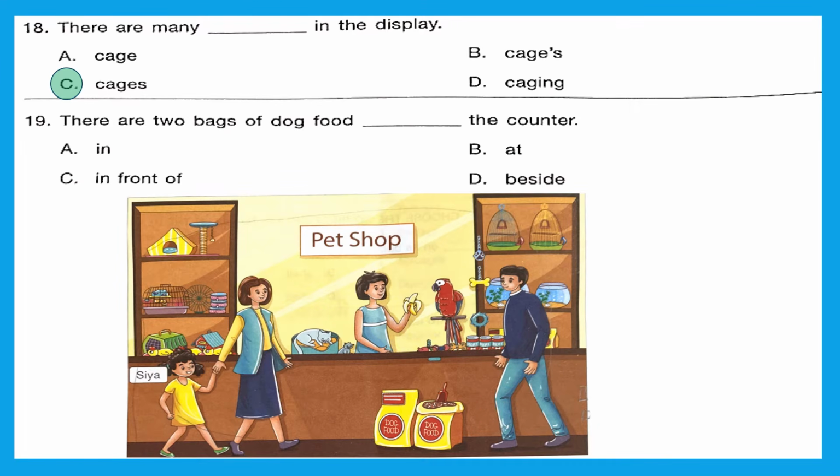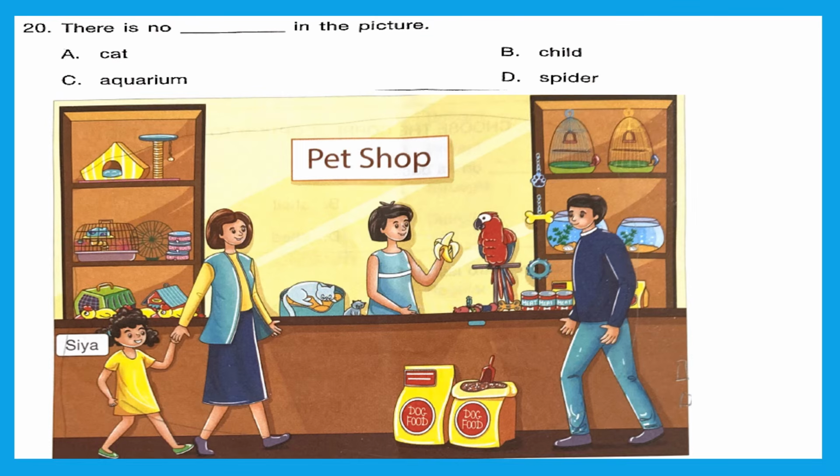Question 19. There are 2 bags of dog food dash the counter. Where they are kept? In the counter? No. At the counter? No. Beside the counter? No. In front of the counter, right? 2 bags are there in front of the counter. So option C is the right answer.